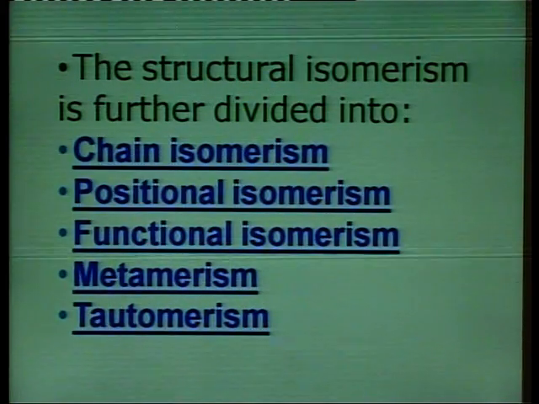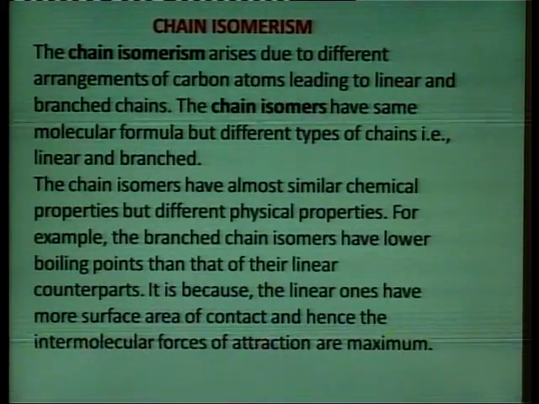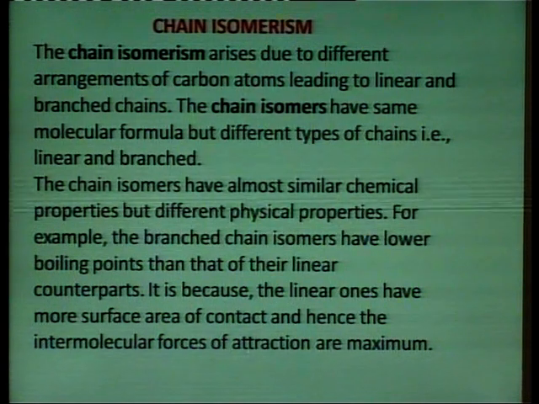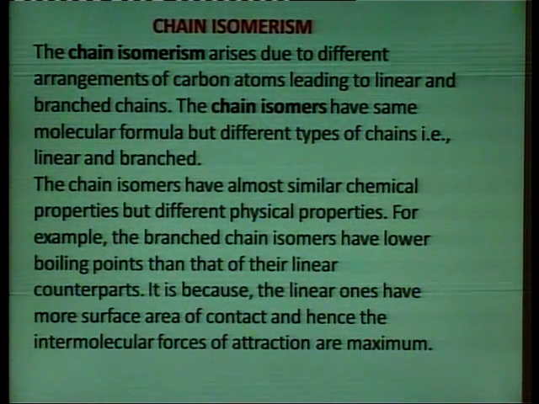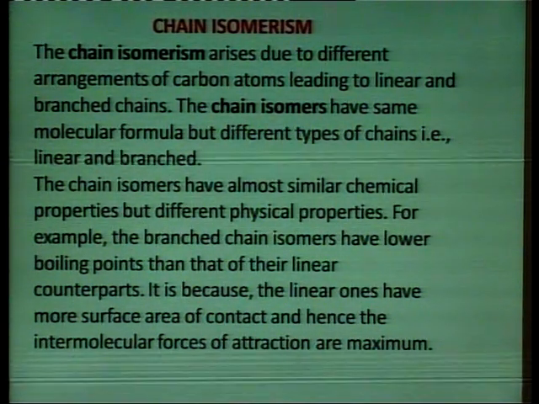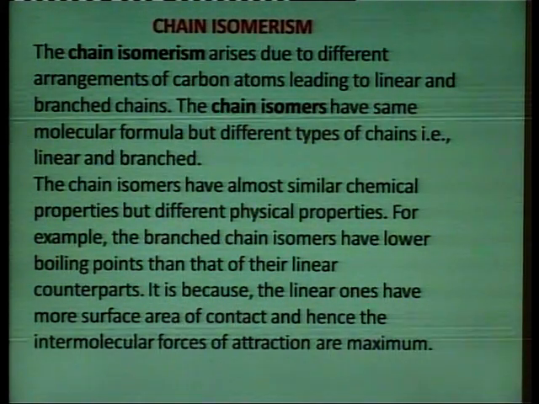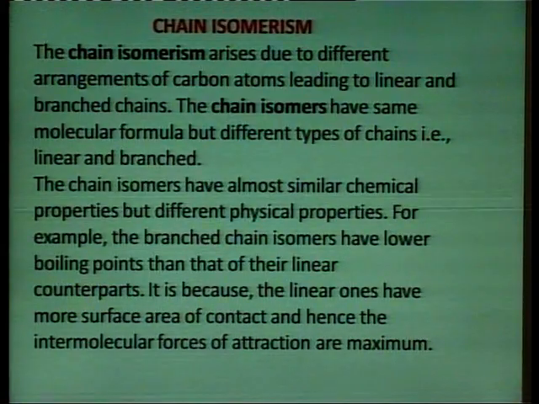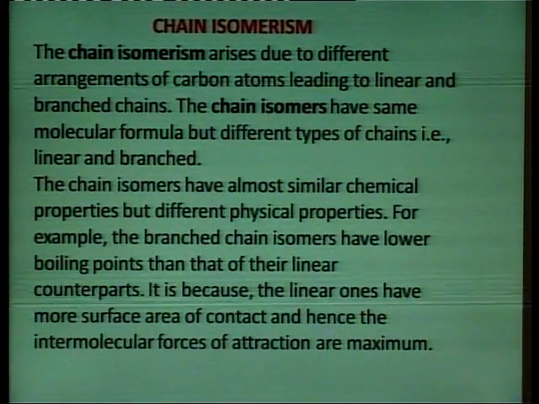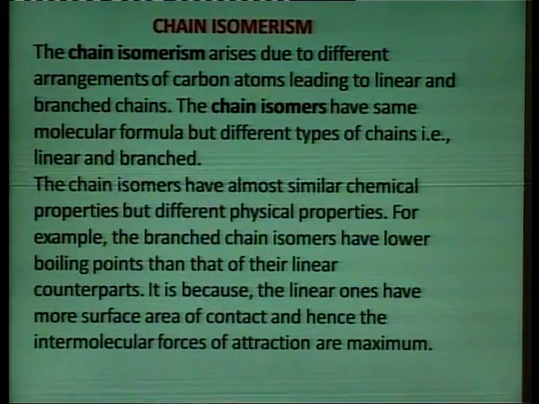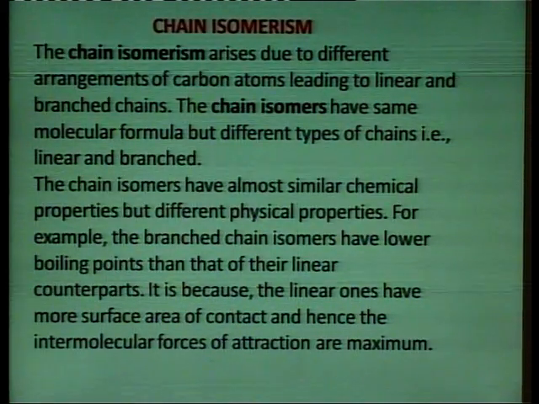When discussing chain isomerism, it arises due to different arrangements of carbon atoms, leading to linear and branched chains. The chain isomers have the same molecular formula but different types of chains.